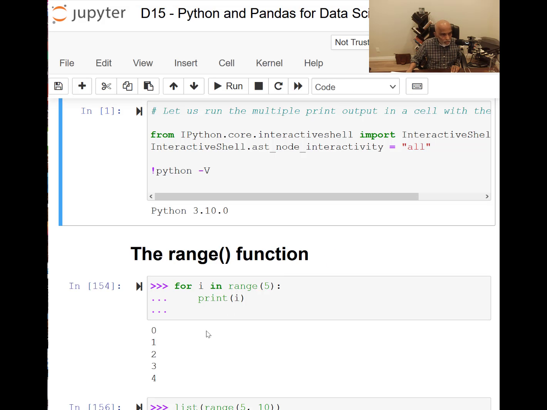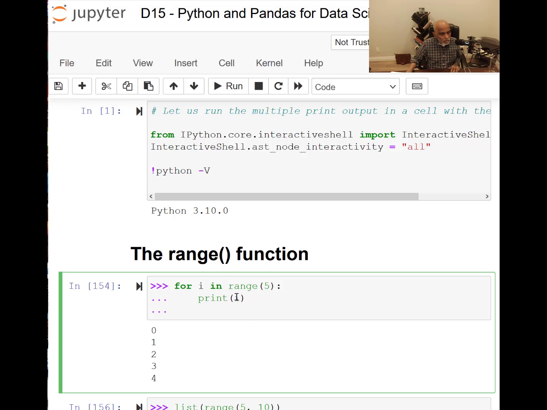It is Python 3.10, and range is an interesting function. It facilitates iteration over a sequence of numbers. The sequence of numbers doesn't have to start from 0 or 1. It can be just a sequence of numbers, and they don't have to be continuous. It could have skips. So we can as well put starting from 3 to 15 and then skips of 2. Okay, we can do that too.